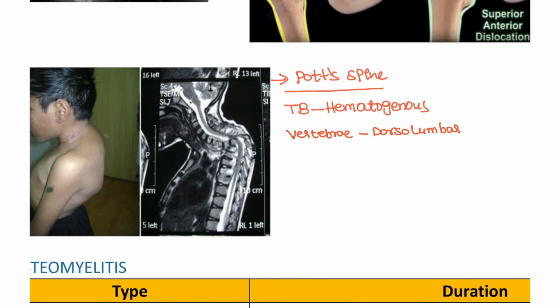And the patient will be having the same symptoms. The one most peculiar symptom is chronic back pain. Chronic back pain. And the patient might also have a cold abscess. What is meant by the cold abscess?